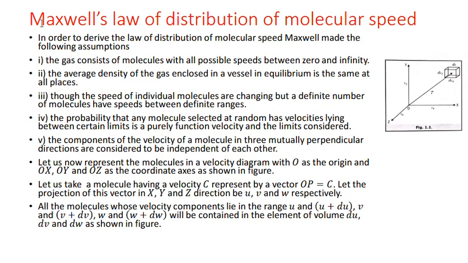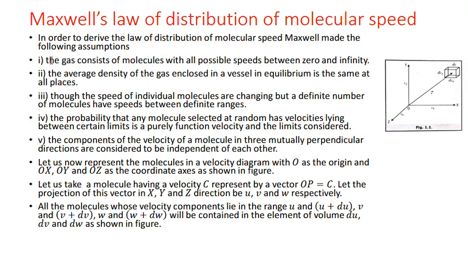Now today's topic is Maxwell's law of distribution of molecular speed. In order to derive the law of distribution of molecular speed, Maxwell made the following assumptions. So see here what those assumptions are. The gas consists of molecules with all possible speeds between 0 and infinity.